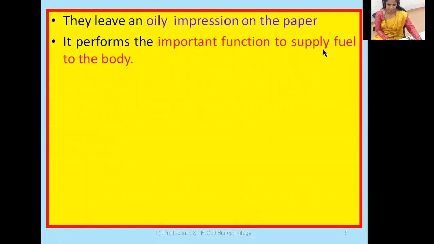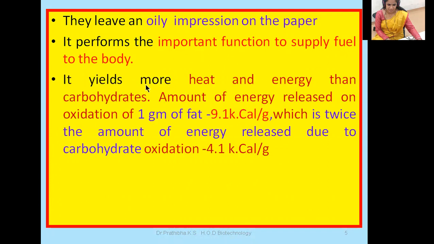It performs the important function to supply fuel to the body. It means lipids yield more heat and energy than carbohydrates. Okay. Amount of energy released on oxidation of 1 gram of fat is 9.1 kilocalorie per gram, which is twice the amount of energy released due to the carbohydrate oxidation, which gives 4.1 kilocalorie per gram. Okay, so more heat we are able to generate when we consume this particular lipids, right?